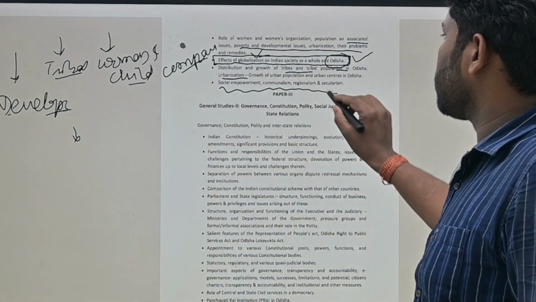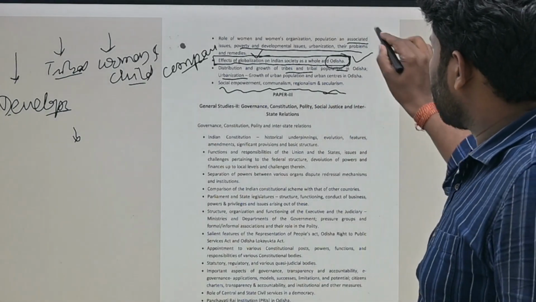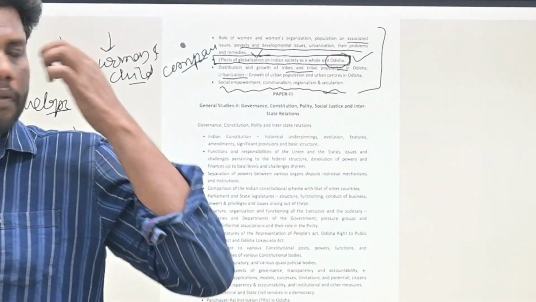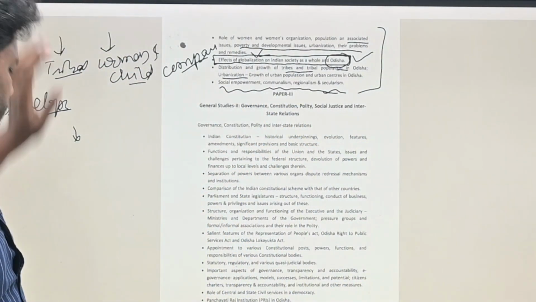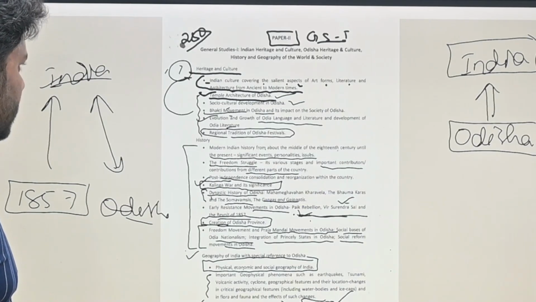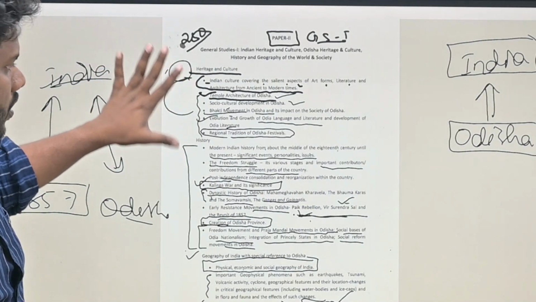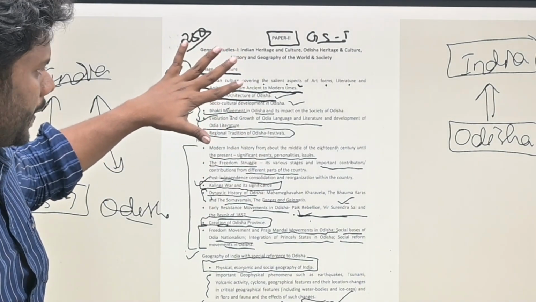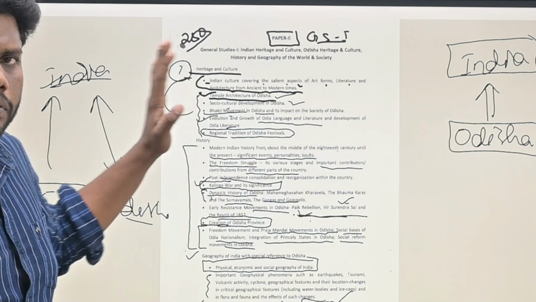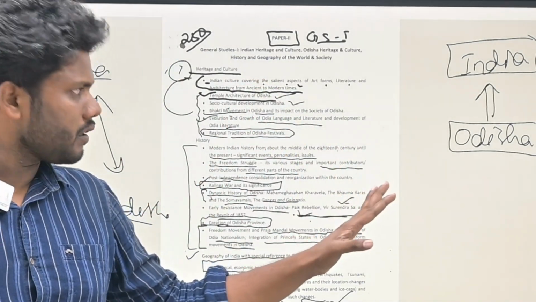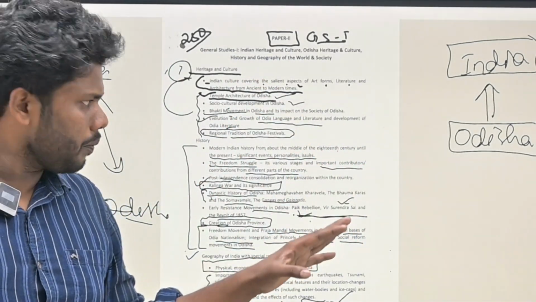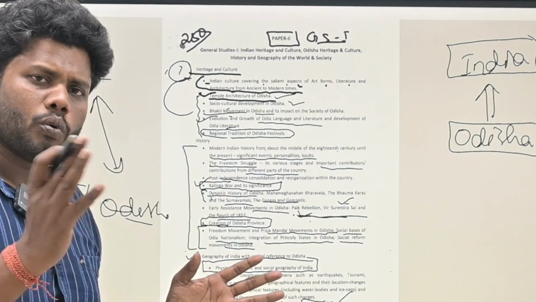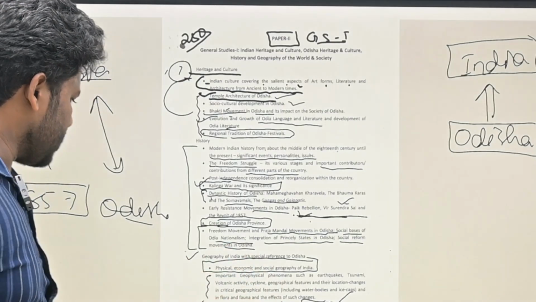Social empowerment, communication, regionalism, and secularism. So these are one part. This is, Paper 1 is completed. Now Paper 1, if you see what we have discussed, history of India and history of Odisha need to be studied in a comparative way, and some of the portions will be segregated, separated, and those portions need to be followed up with respect to the Odisha context as well as the government perspective. What are the new initiatives, new schemes that have been started?